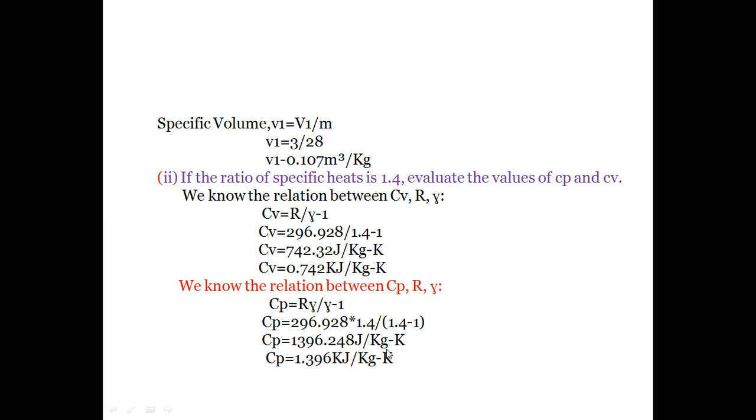So we have to convert joule per kg Kelvin in terms of kilojoules per kg Kelvin. So dividing 1396.248 by 1000, we will get Cp value as 1.396 kilojoules per kg Kelvin. So specific heat of nitrogen gas at constant volume is 0.742 kilojoules per kg Kelvin, and specific heat of gas at constant pressure Cp is 1.396 kilojoules per kg Kelvin.